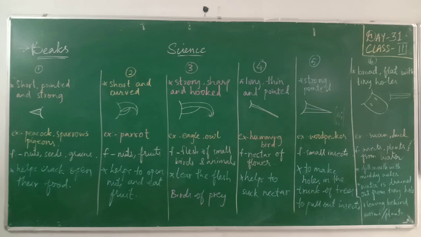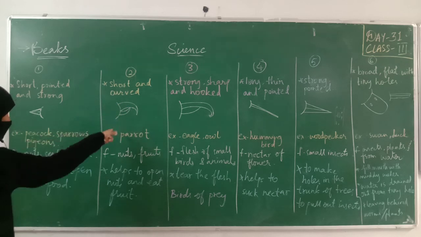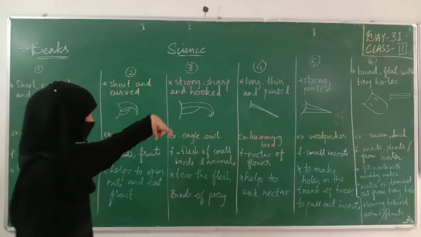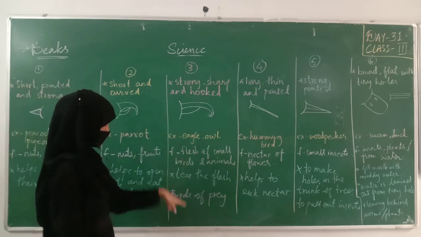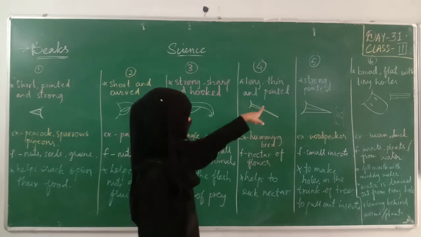There are 6 types of beaks. Short, pointed and strong for peacocks and pigeons and sparrows. Short and curved, both the sides are curved, up and down, like parrots. Strong, sharp and hooked beak, it will be like this to hold the prey. What is the prey? जो उसको hunt करके खा रहे. For eagle and owl. Long, thin and pointed, something like a straw to drink the nectar of the flower.